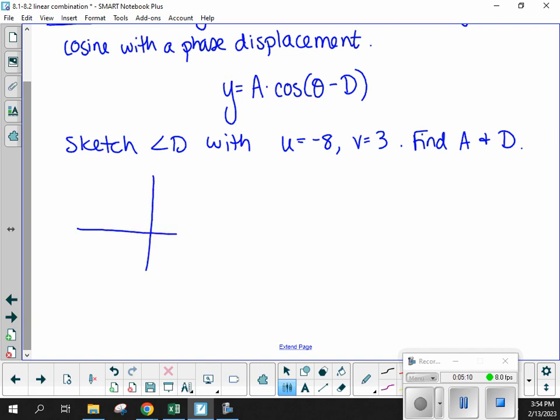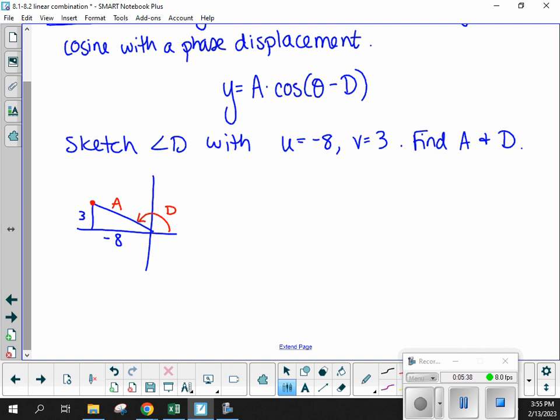Okay, so let's start here. -8 and 3 would put us over in quadrant 2. Something like this. And again, one way to get to this point is left 8, up 3, or let's put our angle in standard position, D degrees, and travel A units in that direction.